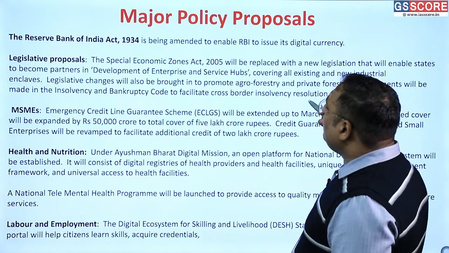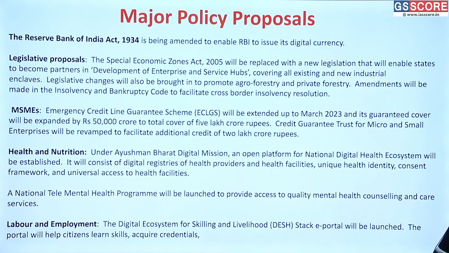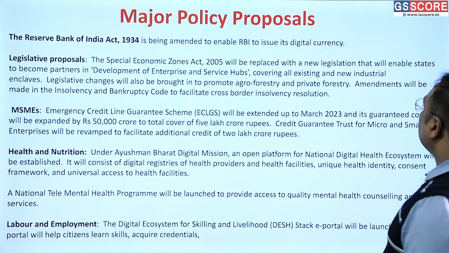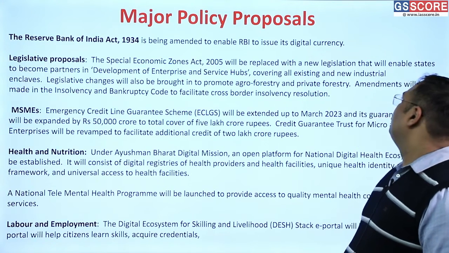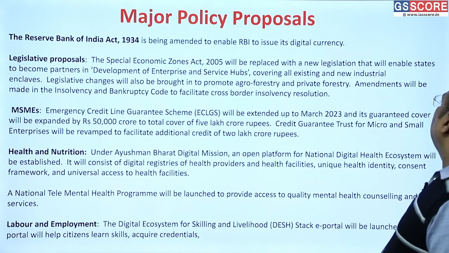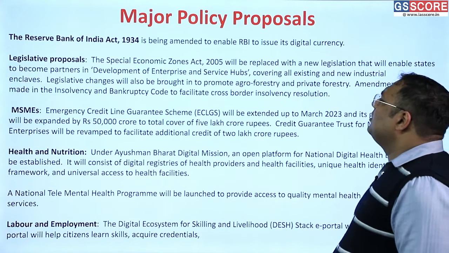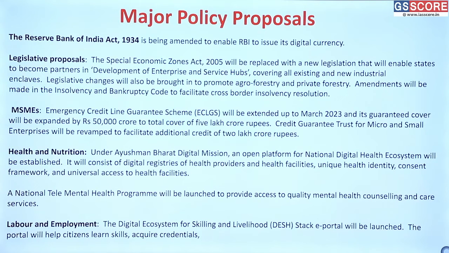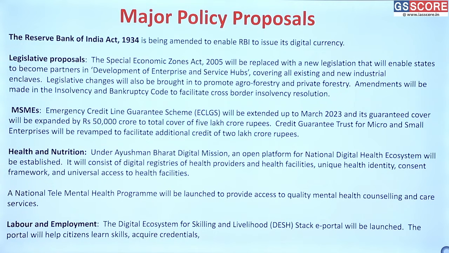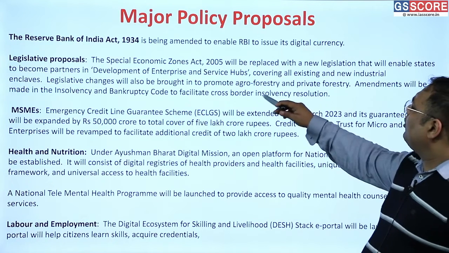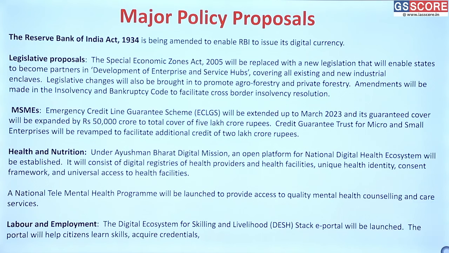Okay. Then the legislative proposal that the Special Economic Zone legislation will be replaced by new legislation, and that will enable states to become partners in the development of enterprise and services hubs. This will include all existing and new industrial enclaves, and this will also promote agro and private forestry.